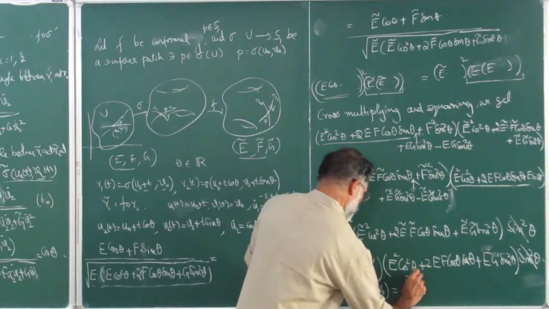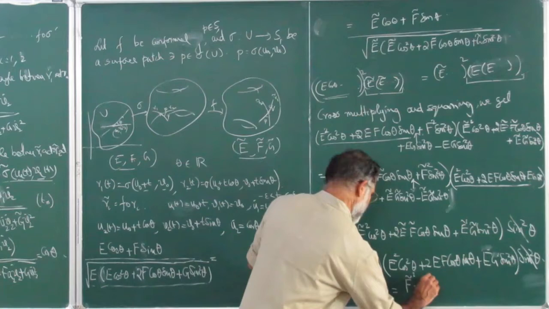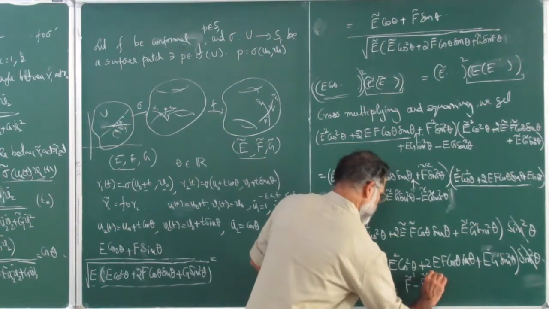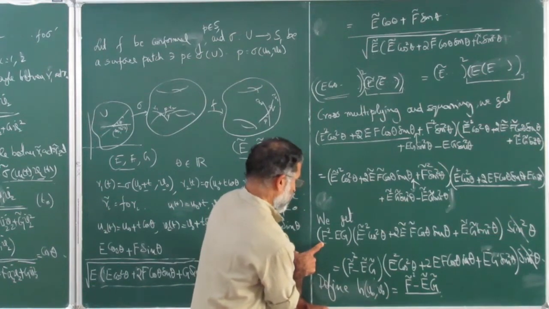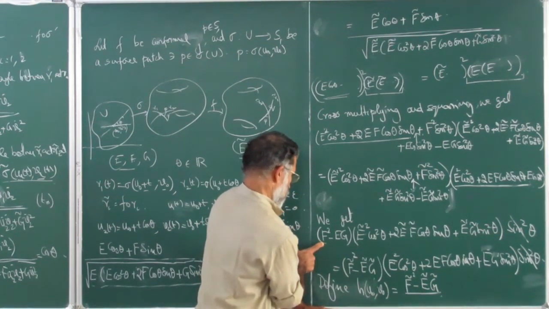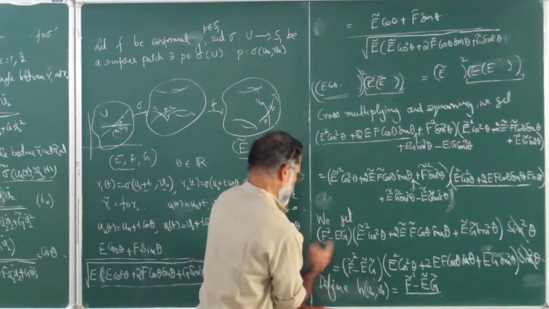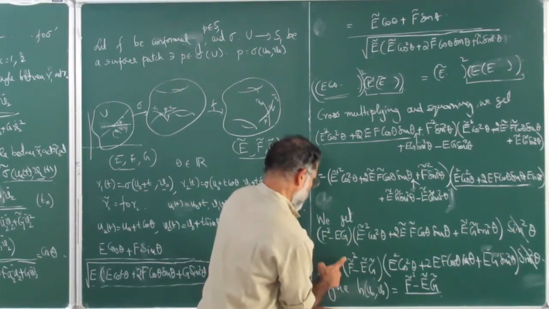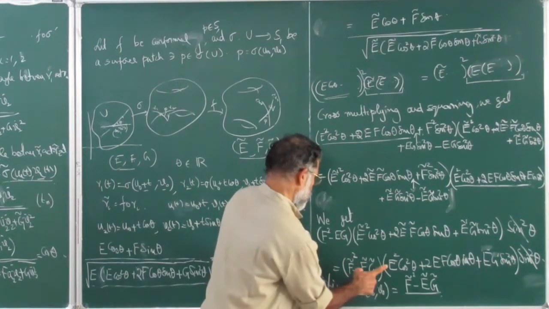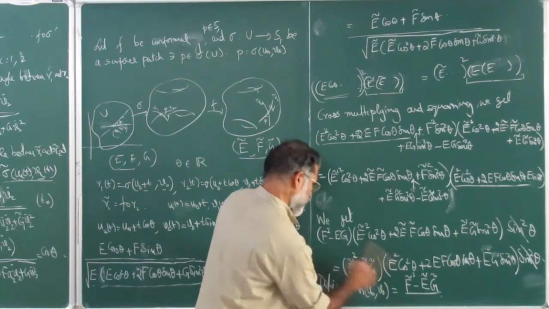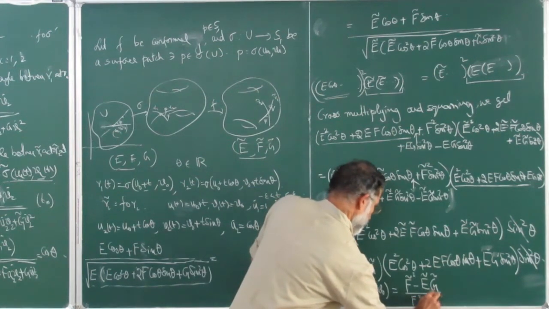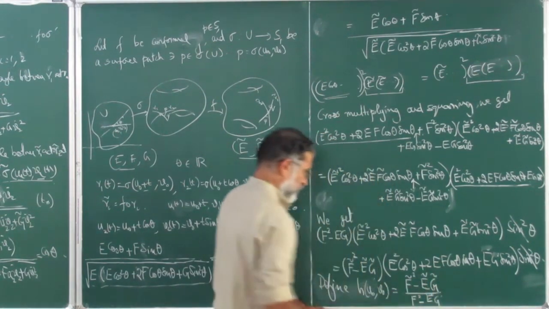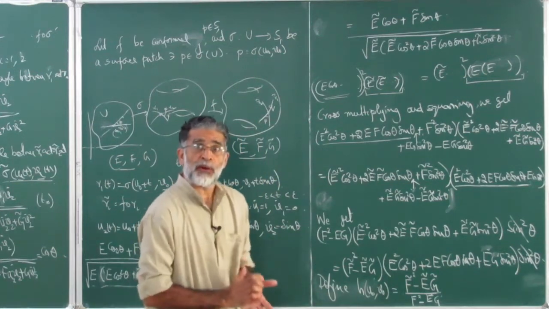F tilde square minus E tilde G tilde divided by, maybe square root is required, in that case we will take it. So I want to write E tilde in terms of that, so that's better. F square minus EG. This is the function, but you have to be a little careful.